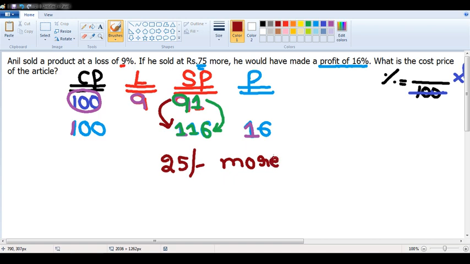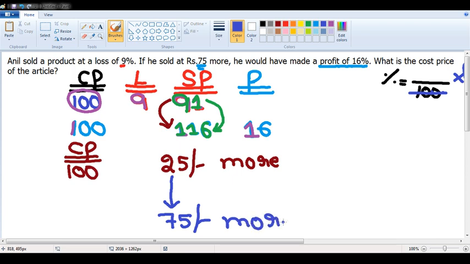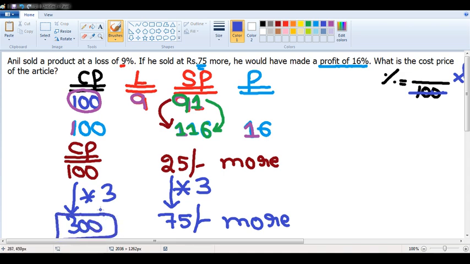25. If I had sold at 25 rupees more according to my assumption, then the cost price would have been 100. But according to the question, I am not selling at 25 rupees more. I am selling at 75 rupees more. 25 rupees more should become 75 rupees more. What is the multiplying factor? 3. 100 also multiplies by 3. What is 100 into 3? 300. That means the answer for this question is 300.